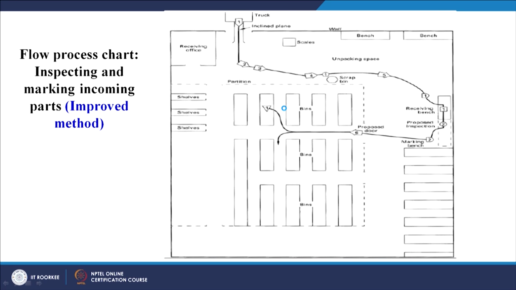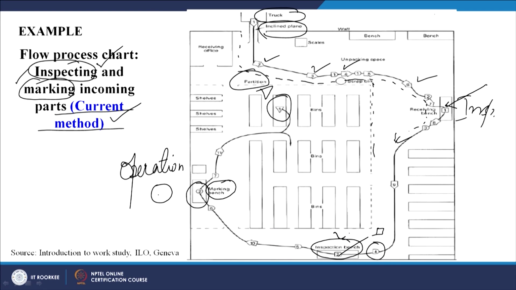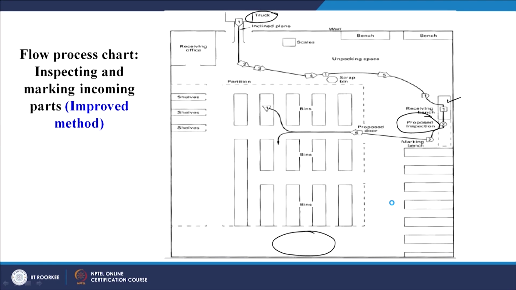So, we can improvise the method. It is coming from the truck, this we cannot change, but here you can see there is a receiving bench, inspection is happening, proposed inspection. From our previous inspection, which was happening somewhere here, if we see in the previous slide, this is the inspection bench here. In the proposed one, we are shifting it from here to here.